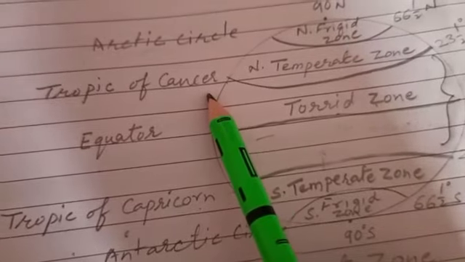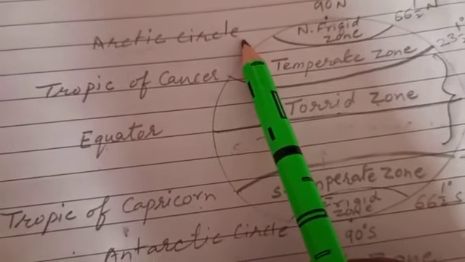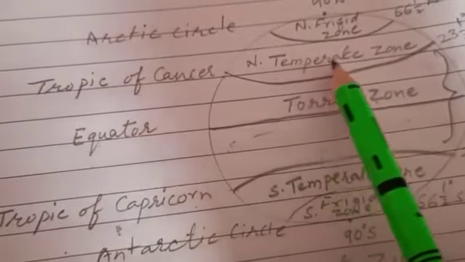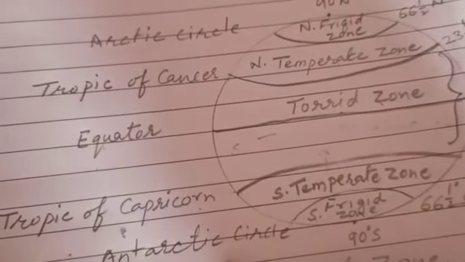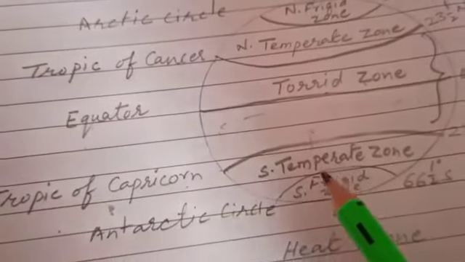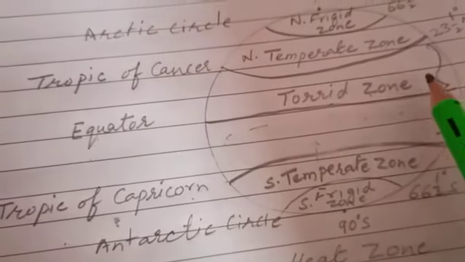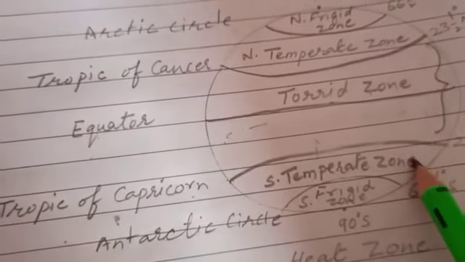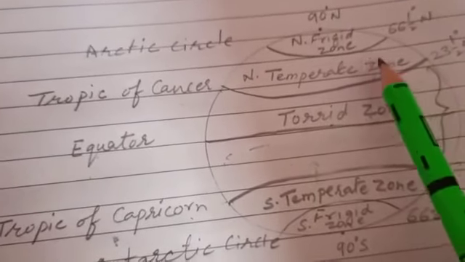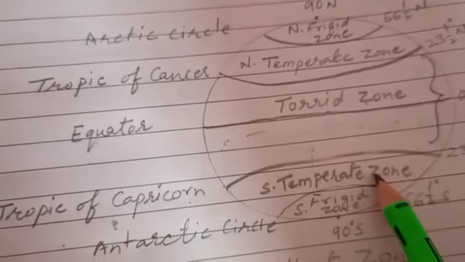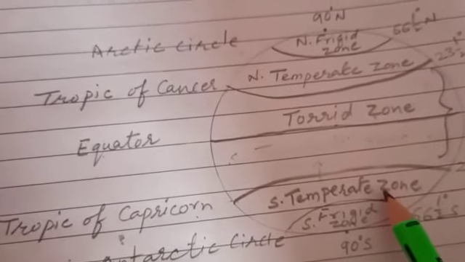Then between the Tropic of Cancer and the Arctic Circle lies the North Temperate Zone, and between the Tropic of Capricorn and the Antarctic Circle lies the South Temperate Zone. Here the sun's rays are slant, so this region is neither very hot nor very cold.